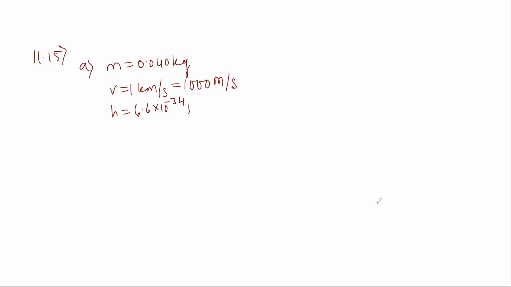What have they asked? Mass of bullet is given, m is equal to 0.040 kg. Speed of bullet v is equal to 1 kilometer per second, which we can write as 1000 meter per second. Planck's constant h is equal to 6.6 into 10 to the power of minus 34 joule second.